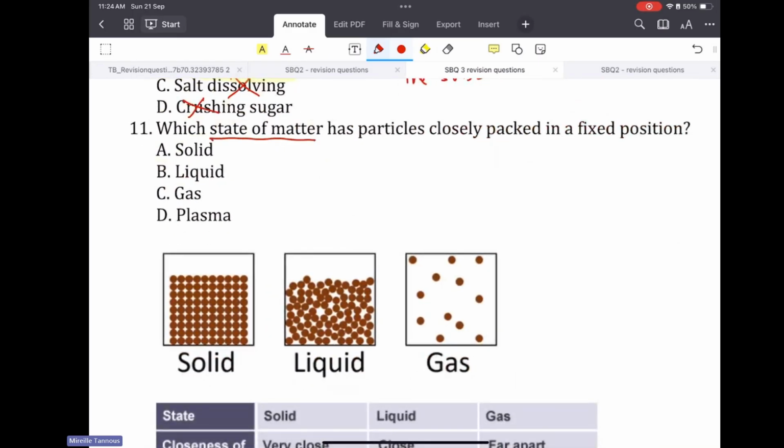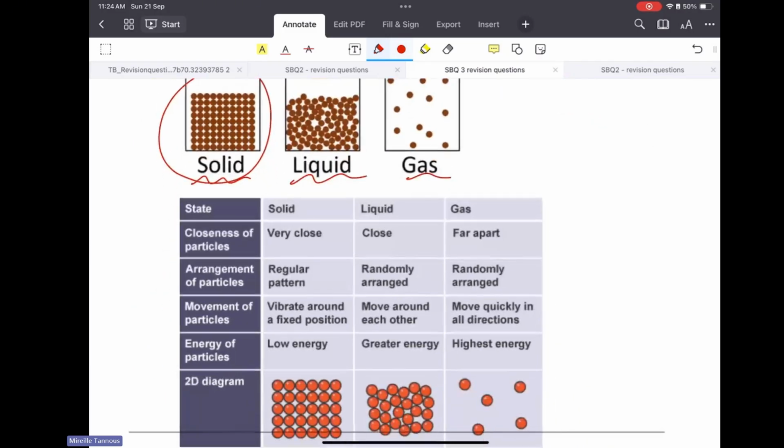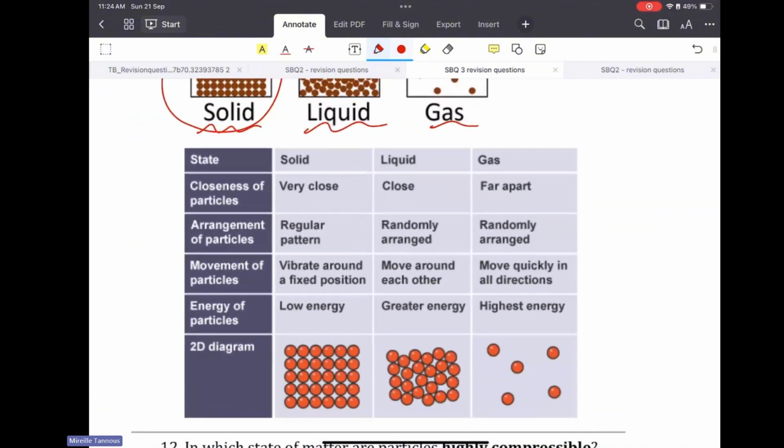Which state of matter? These are the physical states. So they want which state of matter the particles are closely packed in fixed, or I might use the word vibrating, positions. It's the solid. The liquid particles slide past each other. The gas, the particles are freely moving. So here's the solid, they're very close. Liquid, they are close, but not that close. And the gas, they're far away from each other.